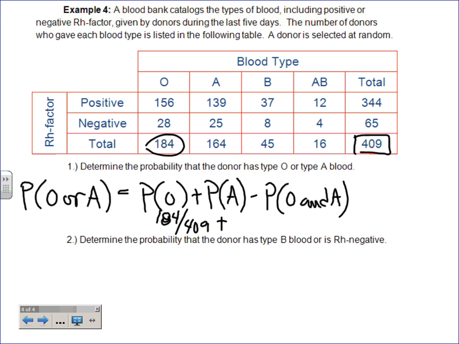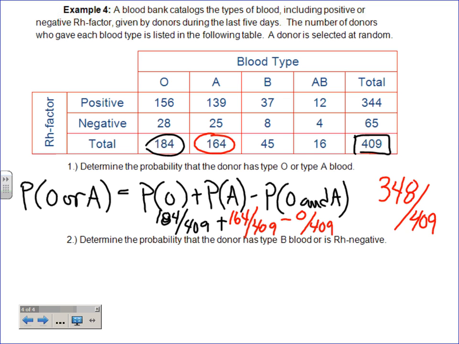How about A then? We'll color code it here. A, well, A is what? 164, right? Is it still out of the 409? Because we're saying or, right? We're not saying both happen, right? And then minus, of course, well, they can't happen at the same time, right? So 0 out of 409. So we're going to have to add those up there. 348. 348 over.